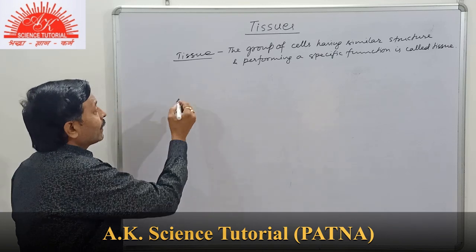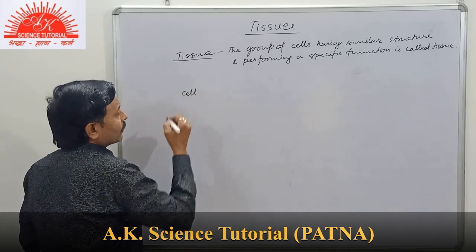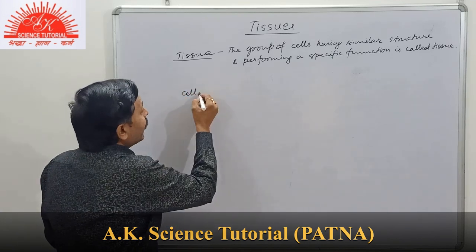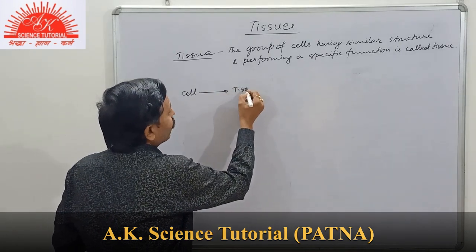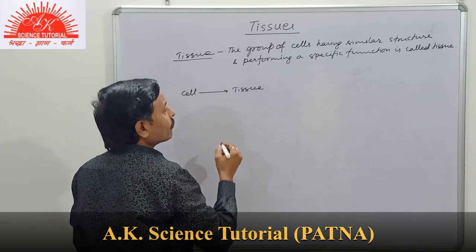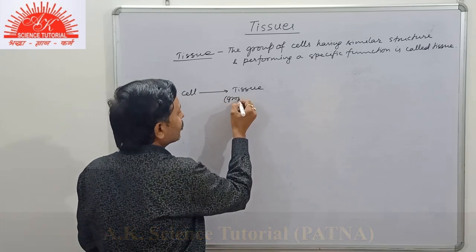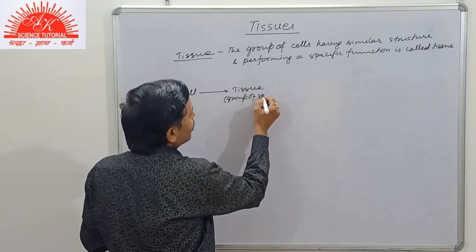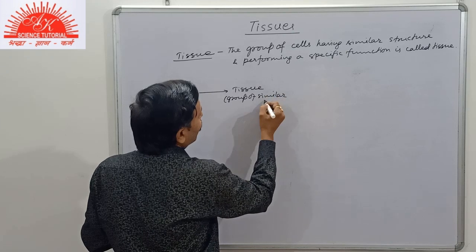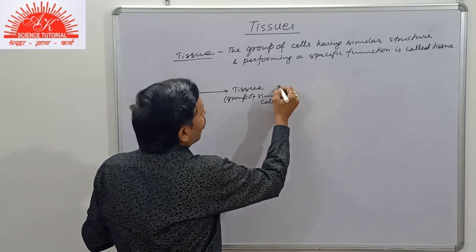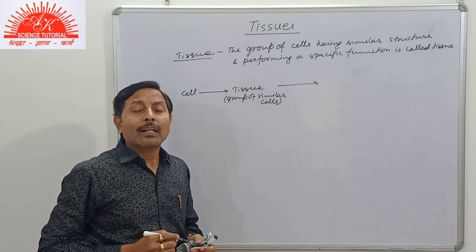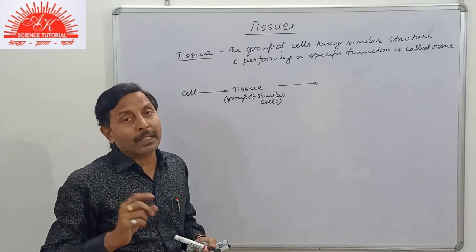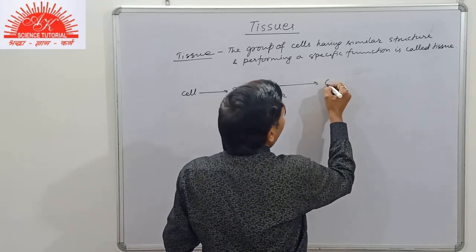Now, you see, suppose we are a complex organism. Then we see that there is the cell, a single cell. When they form a group, the group of similar cells is the tissue. Now, when many tissues are combined to perform a specific function, then it forms an organ.